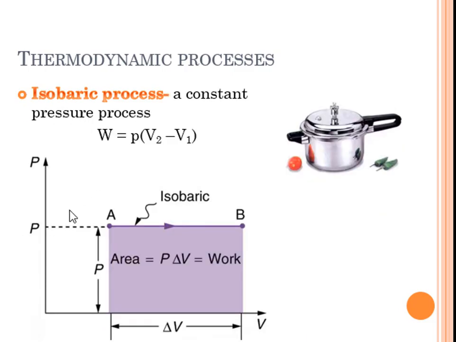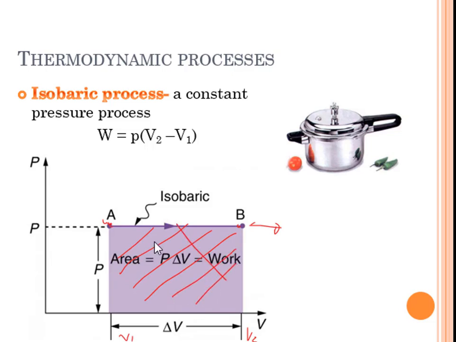The next is isobaric process, wherein pressure is constant. So you can see in the graph, we have point A and point B. The pressures are the same, but there is a change in the volume. So you have here V2 and V1. Using a PV diagram, the area here would be the work done by the system.